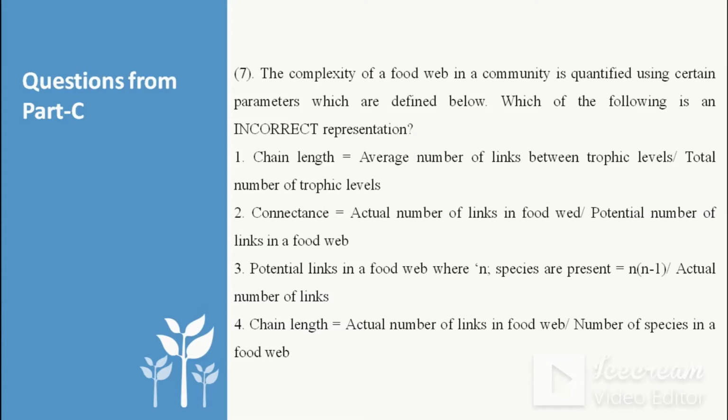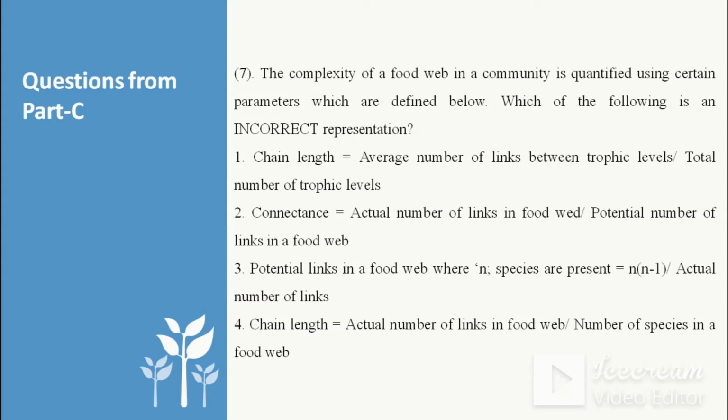Then the second option is, connectance is the actual number of links in a food web divided by the potential number of links in a food web. Yes, the formula for connectance is the actual number of links in a food web divided by the potential number of links in a food web. So the second one is also correct.